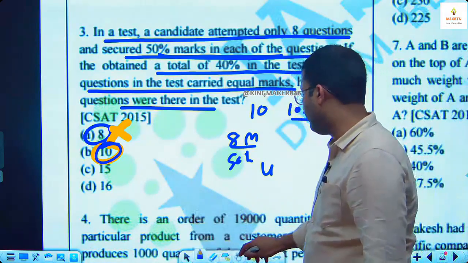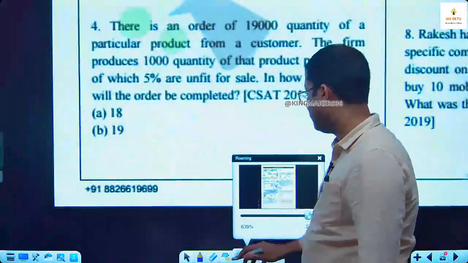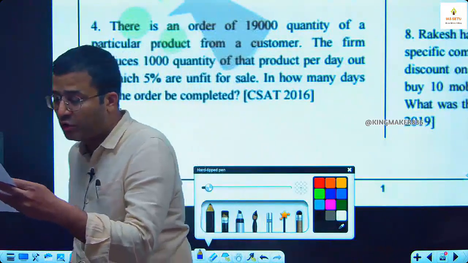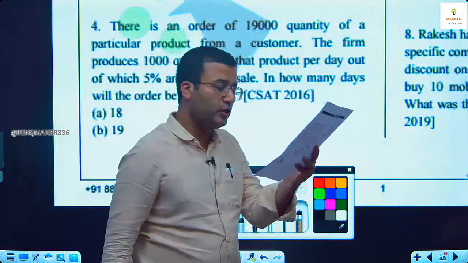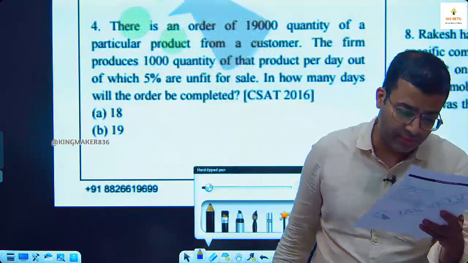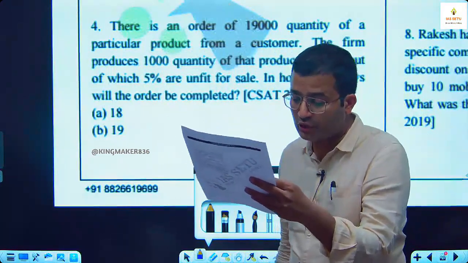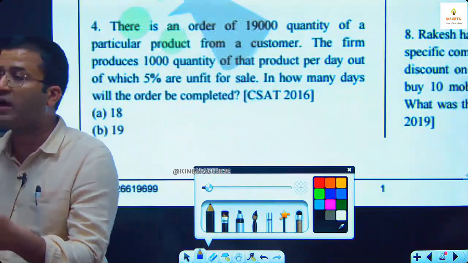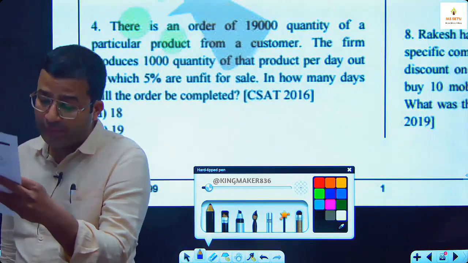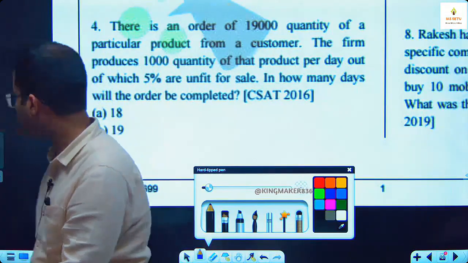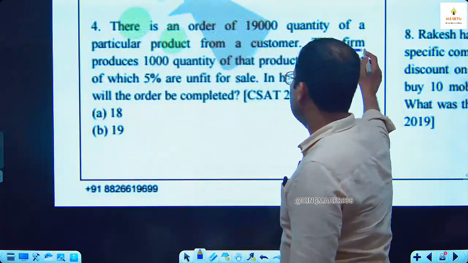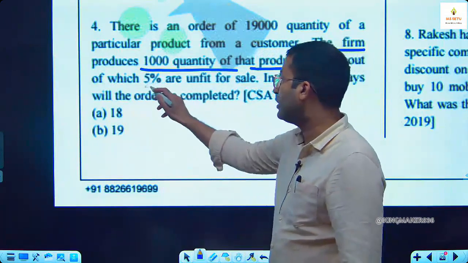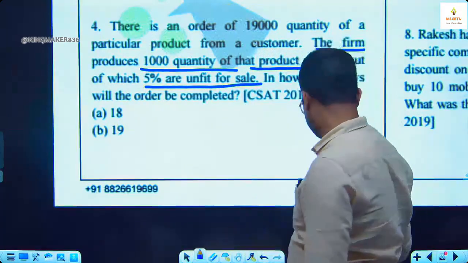Now next, question number 4. There is an order of 19,000 quantity of a particular product from a customer. The firm produces 1,000 quantity of that product per day, out of which 5% are unfit for sale. So in how many days will the order be completed? The firm produces 1,000 quantity of that product per day. Out of that, 5% are unfit for sale.